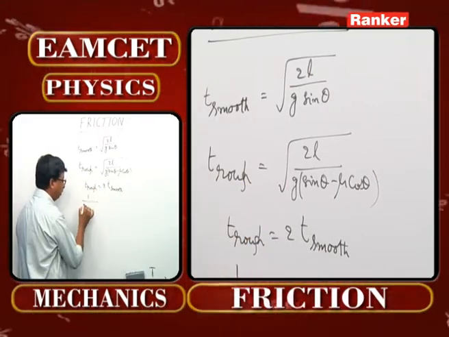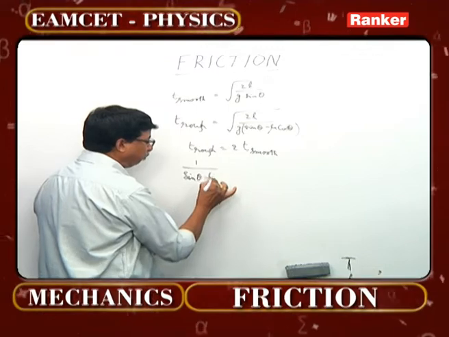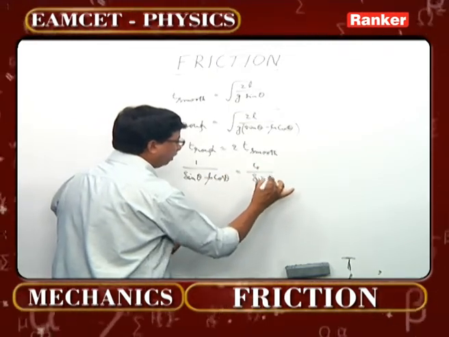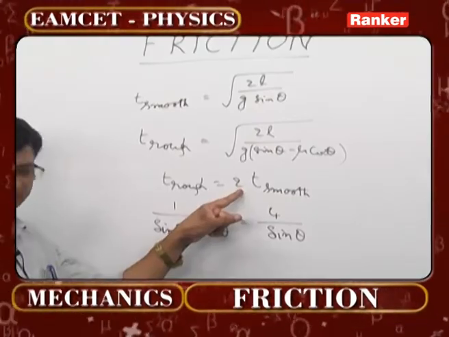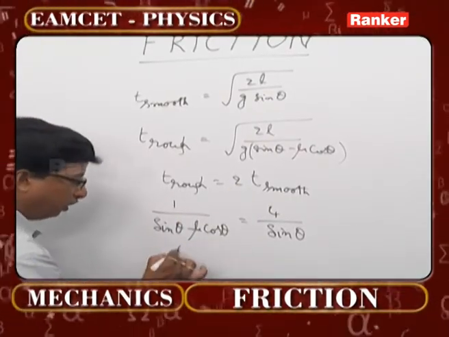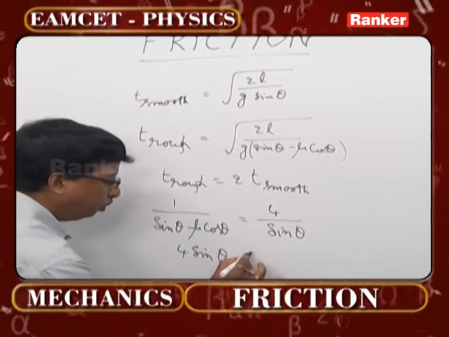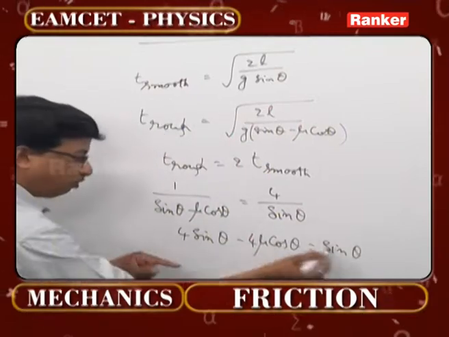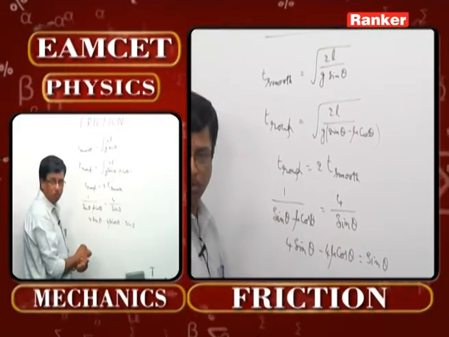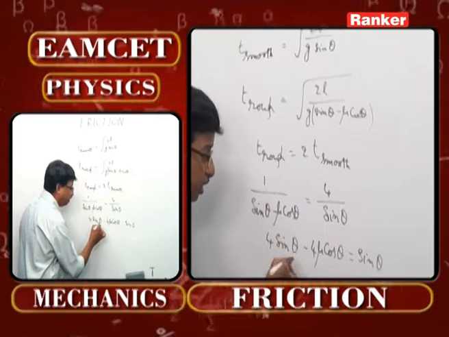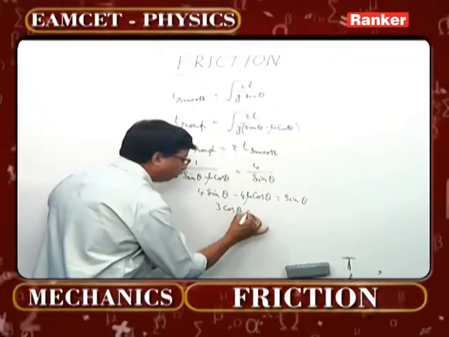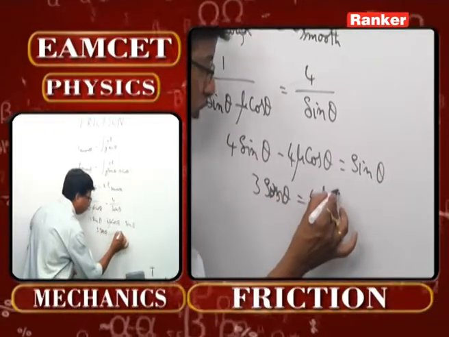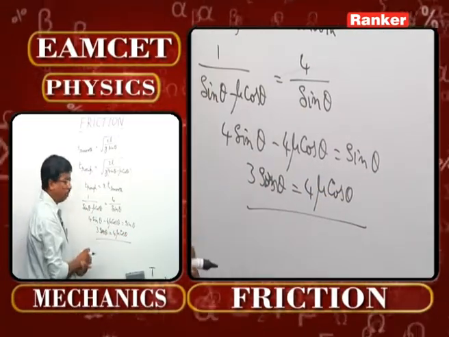You check it. 1 by sin theta minus mu cos theta now becomes 4 by sin theta. Why 4? You can understand, 2 square now becomes 4. So automatically 4 sin theta minus 4 mu cos theta is now going to be simply sin theta. If I just bring this one over this side and this 4 mu cos theta the other side, automatically you will be getting 3 sin theta is now going to be 4 mu cos theta. This is the equation ultimately you are getting.